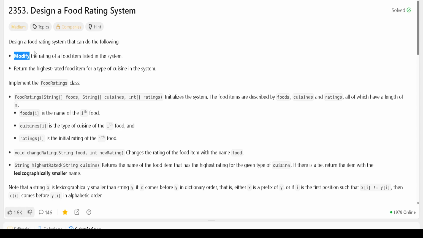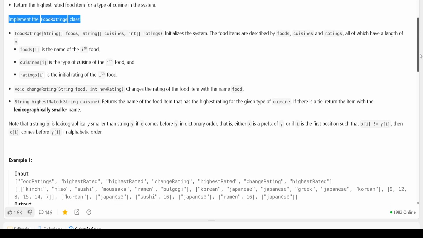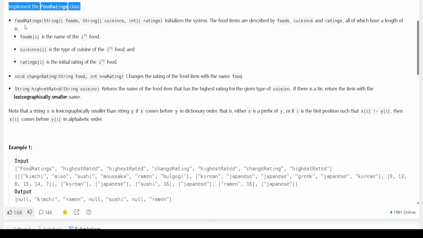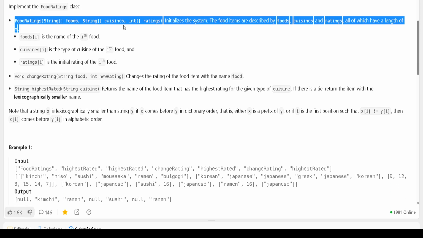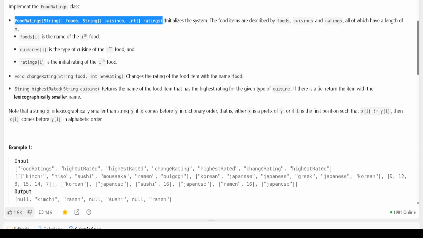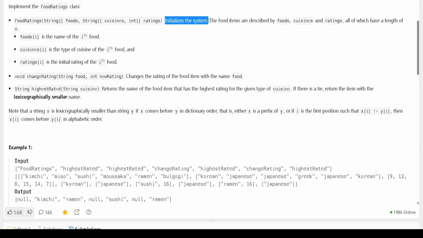The question says to design a food rating system that can do the following. First, modify the rating of a food item listed in the system, and return the highest rated food item for a type of cuisine. Implement the food rating class that we have seen just now, in such a way that the food rating class has a constructor and it initializes the system.